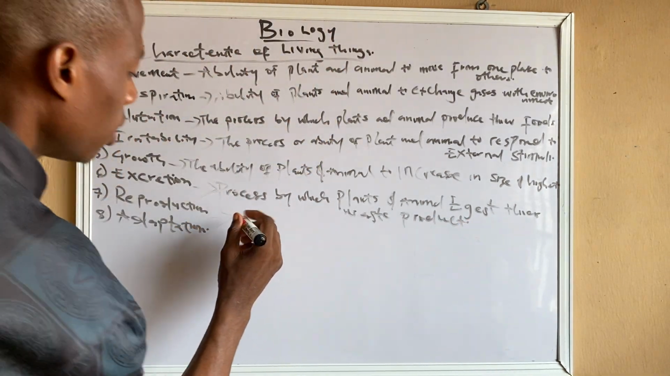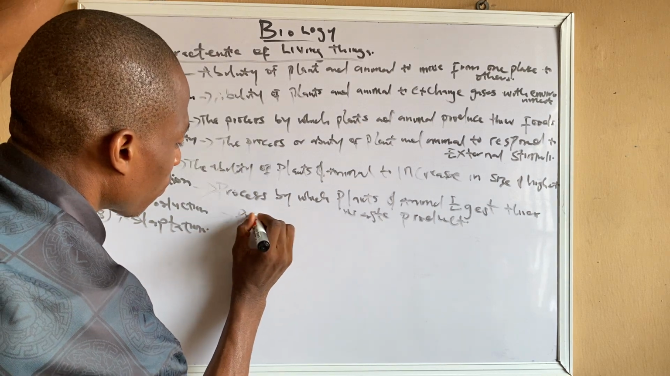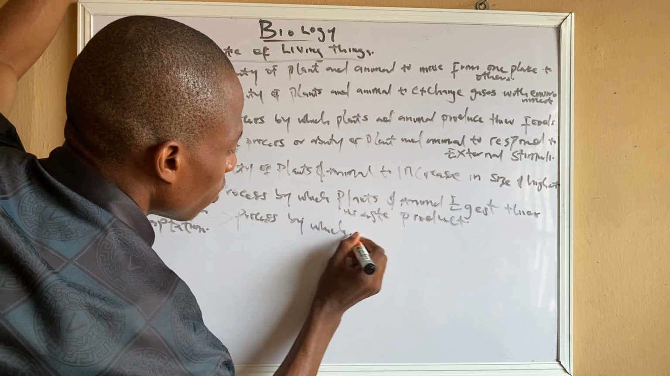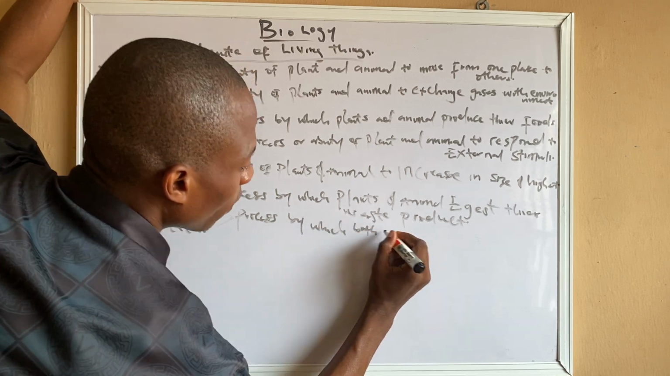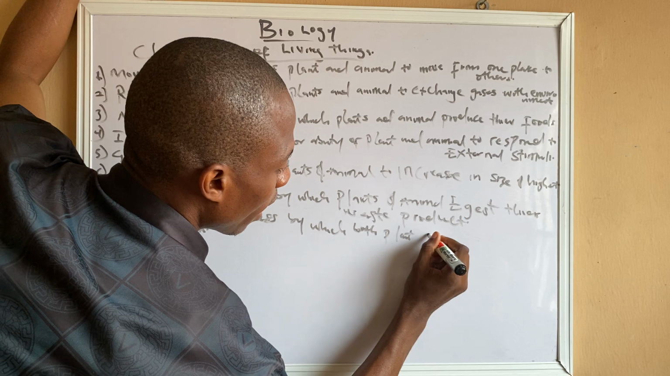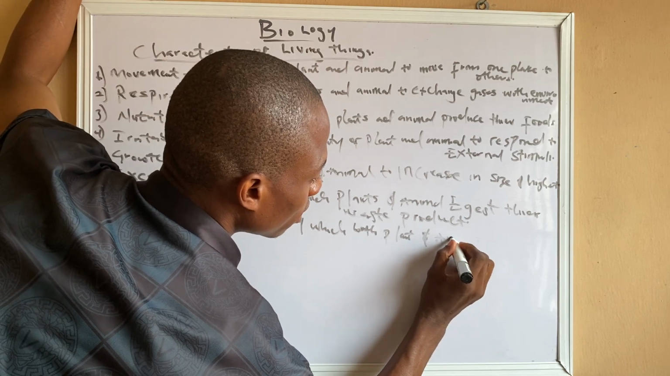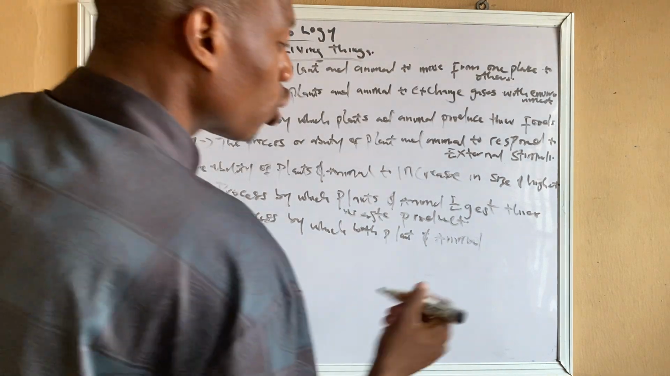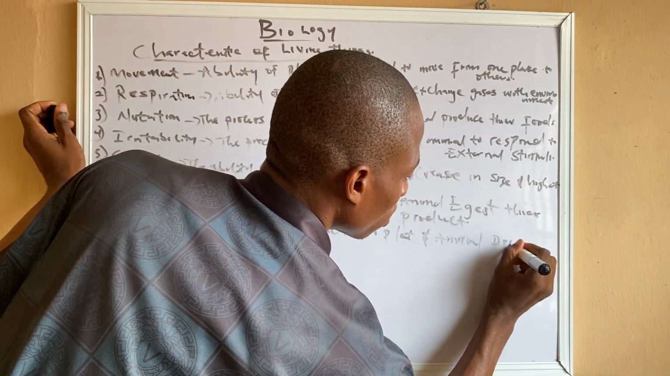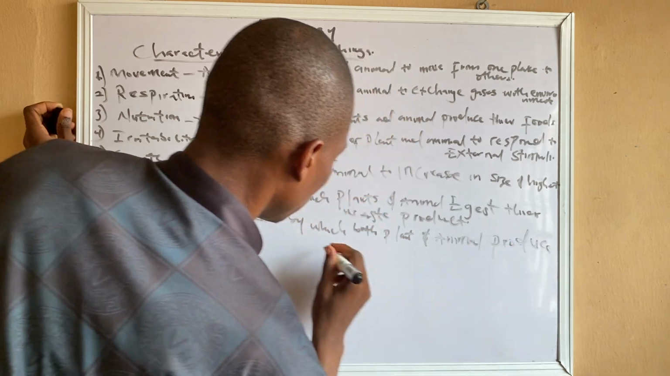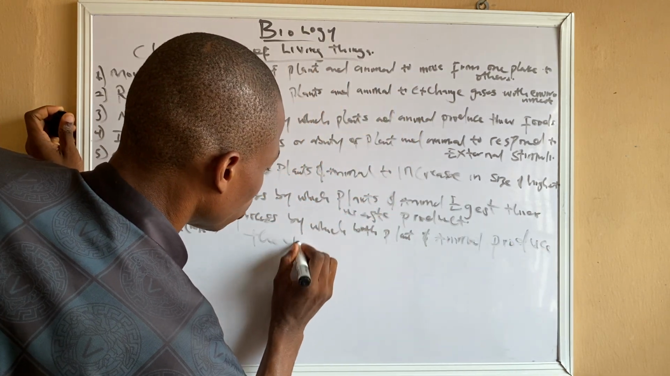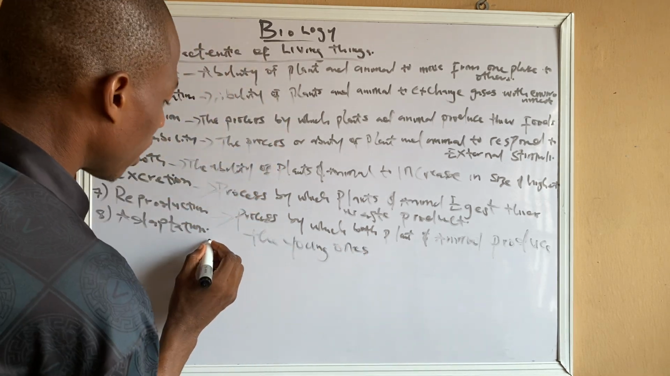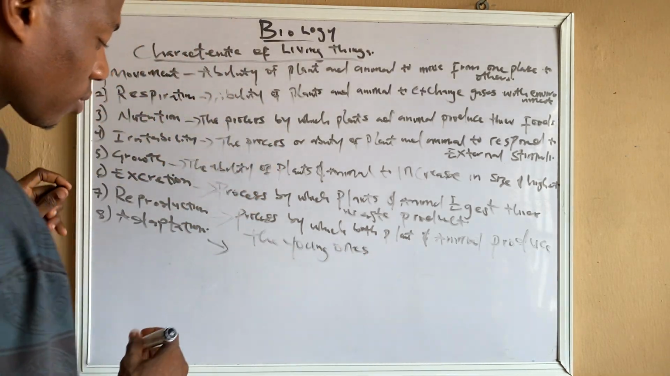Reproduction. The process by which both plants and animals produce the young ones.